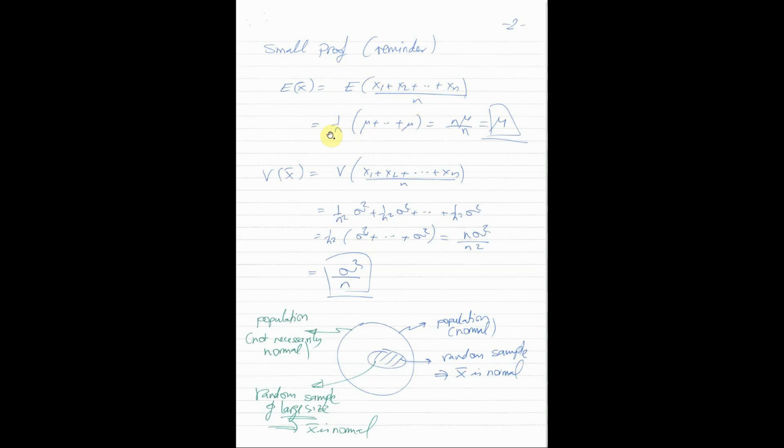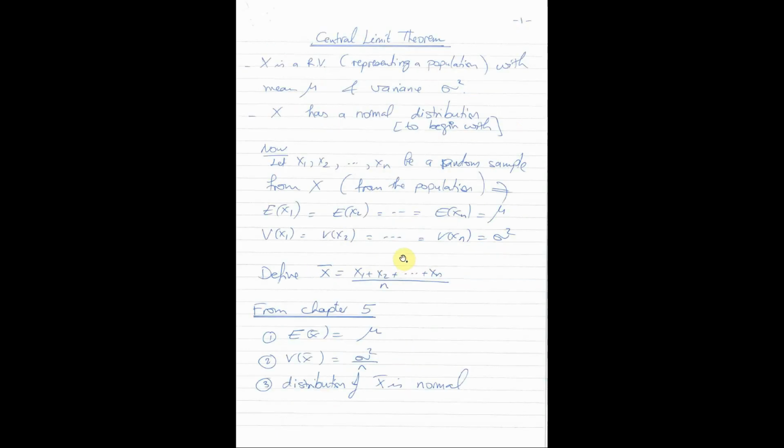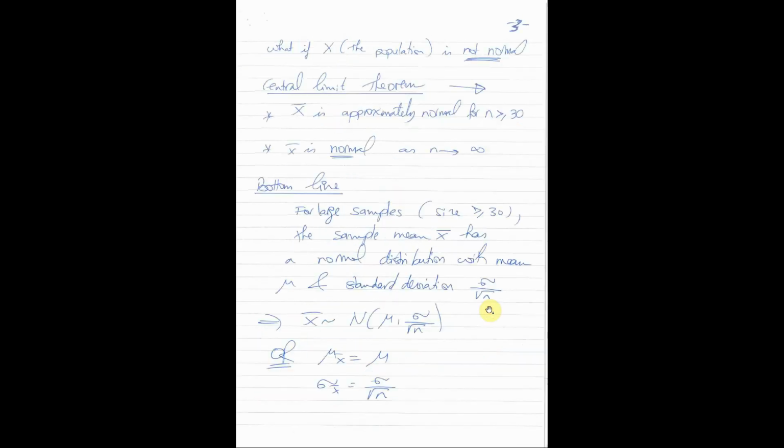So in short, we have 1 over n times open bracket, and inside the brackets we have mu, and so on until plus mu. However, how many mu's are we adding here? The same as the number of terms. So this expression is equivalent to n times mu divided by n. The n will cancel, and the answer is mu. We have seen this in chapter 5, even using the same proof. So the expected value of that average, the expected value of x1 plus x2 plus xn divided by n, is equal to mu.